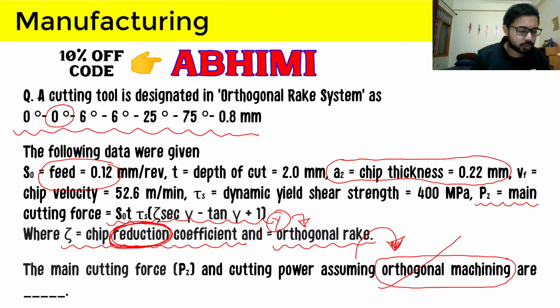I hope you have understood this, and you can check your notes to see the proper order. Let me give you the order. First is the angle of inclination, which is 0 for orthogonal systems and not 0 for oblique systems, and the name also suggests that oblique will have some angle of inclination. The orthogonal rake angle is the second term here.